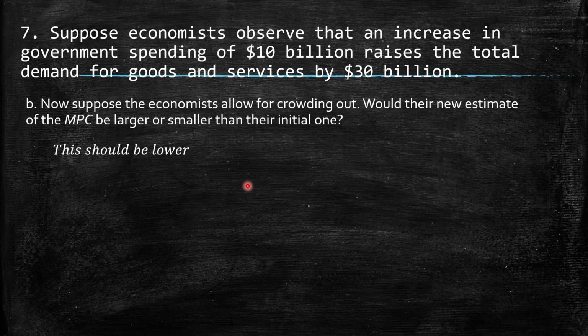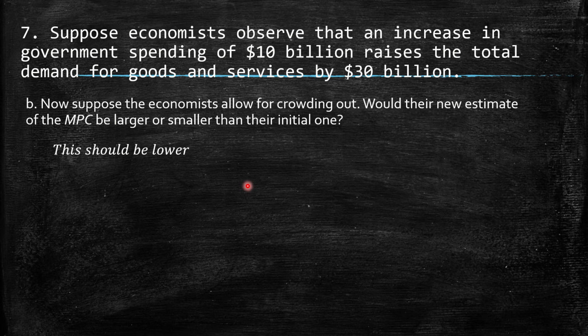So there is a crowding out effect. At this point, there are kind of two answers. First, imagine that there's still 10 and 30. So with this situation, now we're having crowding out and the MPC is taking into account the crowding out. So definitely this should be higher.